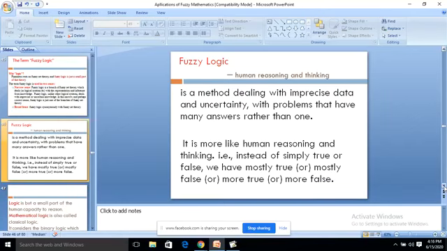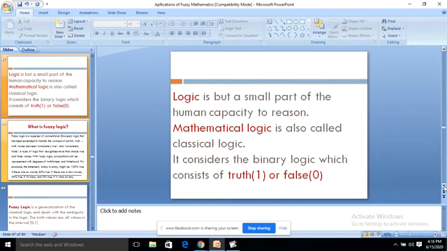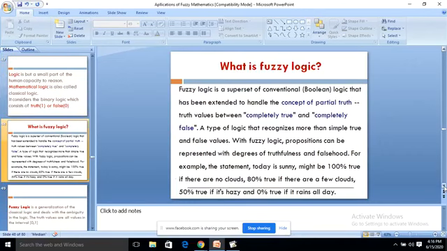Logic, we know, is a small part of the human capacity to reason. Mathematical logic is also called classical logic. It considers binary logic, which consists of true or false, 1 or 0. It is only binary.